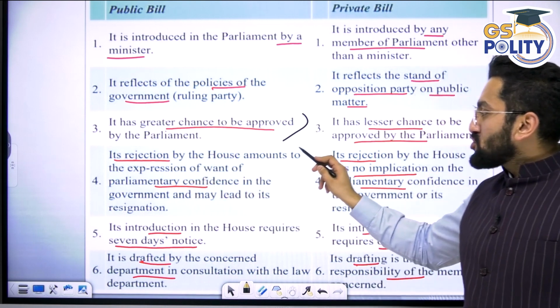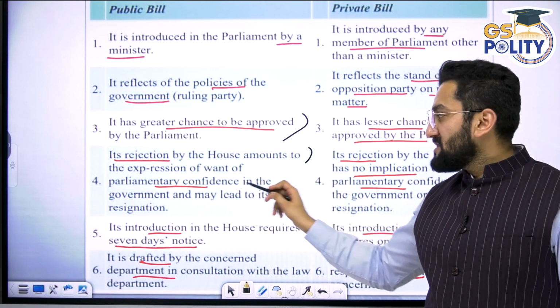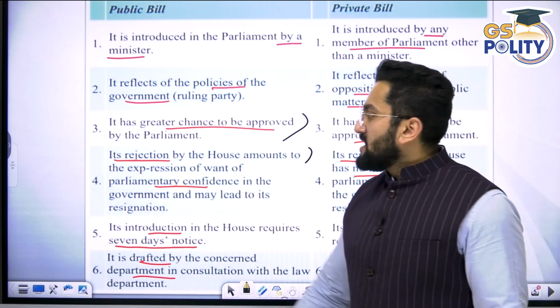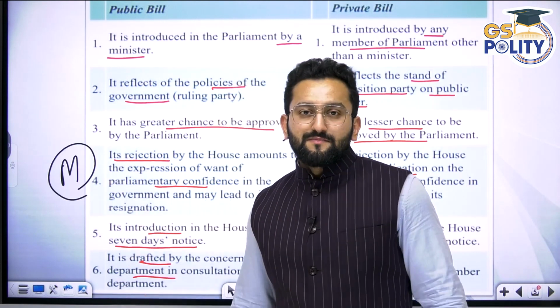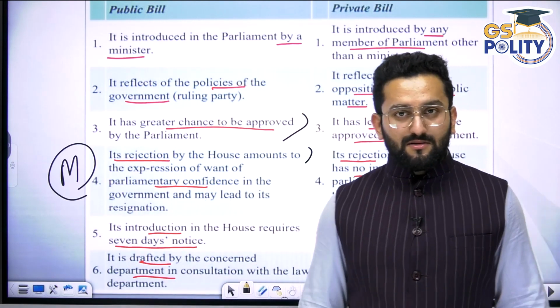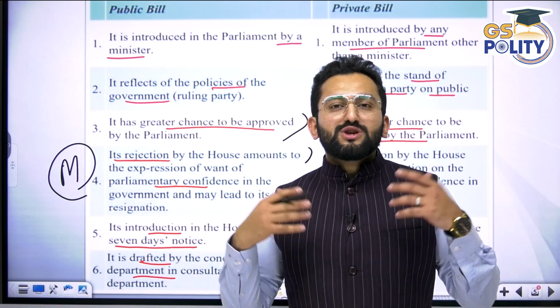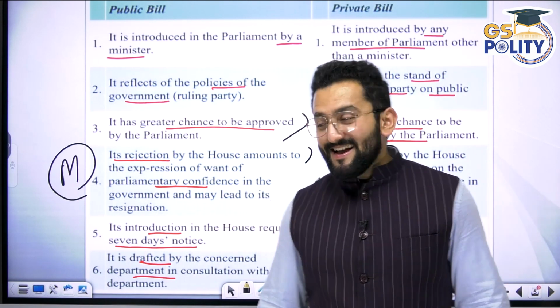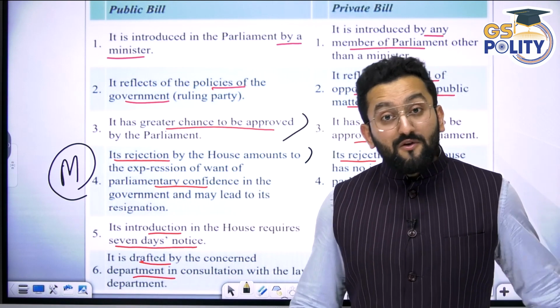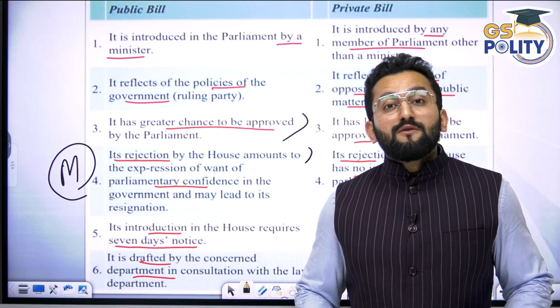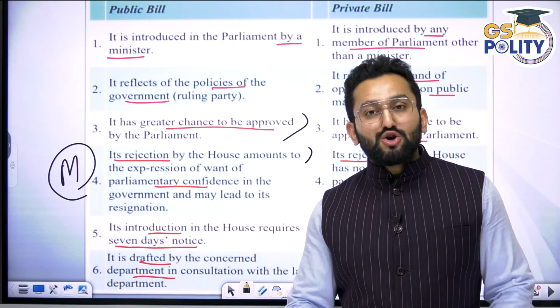Rejection of a public bill by the House amounts to an expression of want of parliamentary confidence. Consider, a minister has introduced a bill on, say, Aadhaar. They want to give some new status to Aadhaar. Now it is introduced in Lok Sabha and it needs to be passed. But what we found is that it failed to get even a simple majority.